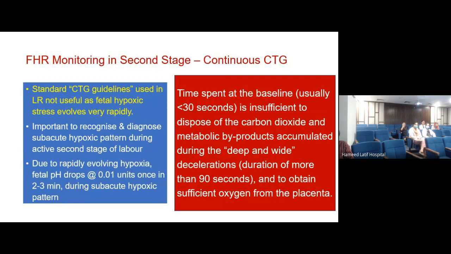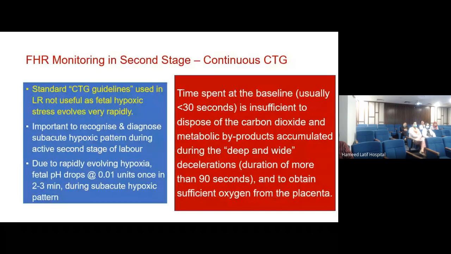Now, what is the fetus looking at? The fetus is looking at the time when there is no contraction, in between contractions. If the time in between contractions is only 30 seconds, will the baby overcome the lactate accumulation from the previous contraction? No, obviously not. If you make her push for a minute each time, with only 30 seconds of waiting in between, and then start pushing again, it means there is going to be gradual accumulation of lactate, and the fetal pH, which we talked about as dropping 0.01 units every 2 minutes, which is quite a bit, keeps going down. With every passing 2 minutes the fetal pH falls because you did not wait for the contraction to finish, the woman to recover, and the fetus to compensate for that lactic acidosis and then move on.